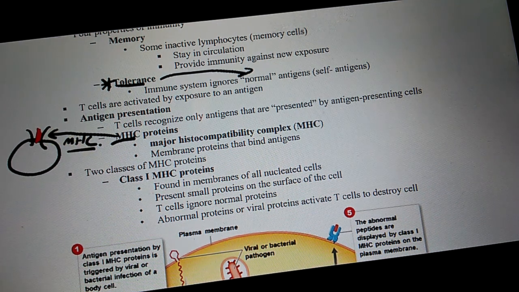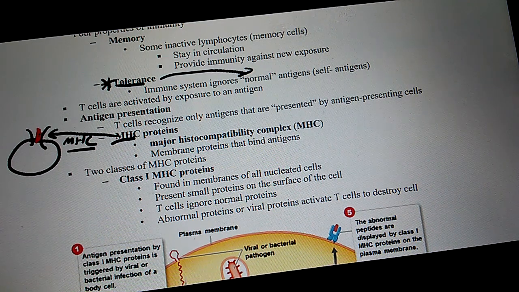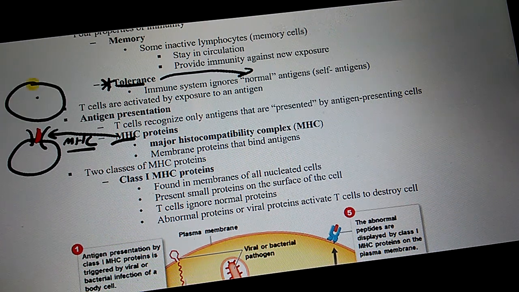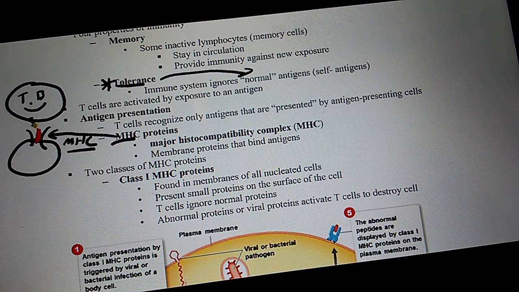Do antigen-presenting cells have MHCs? Yes. Do MHCs present the foreign antigen, which is in red? Yes. Does it present it to T cells and B cells? Yes. They present it to T and B cells. Okay? It tells the T and B cells that this red antigen is what they need to look for when they go out and start hunting for other antigens like that.